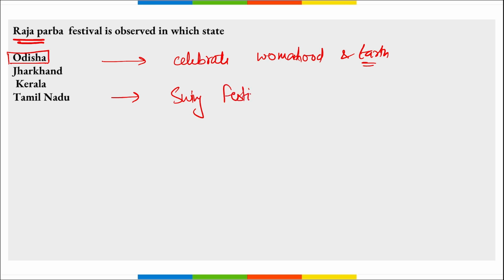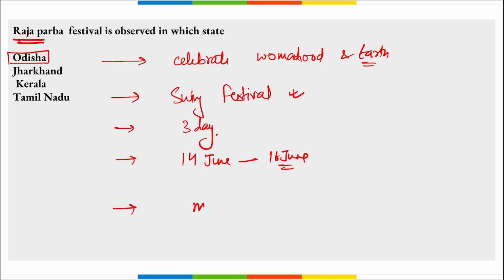During this festival, women enjoy rides on swings. That is the reason this festival is also known as Swing Festival. This is a 3-day long festival, right? And this year it started on 14th of June and went till 16th of June. Correct? It is dedicated to honoring our earth and celebrating womanhood. This festival also marks the beginning of the monsoon.